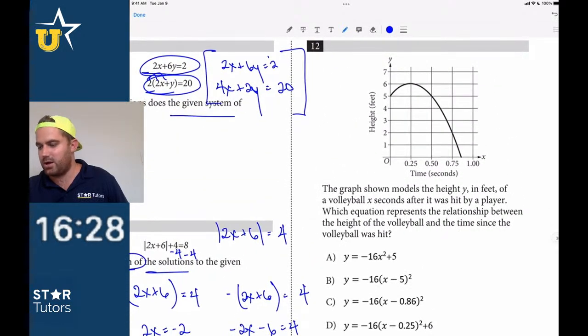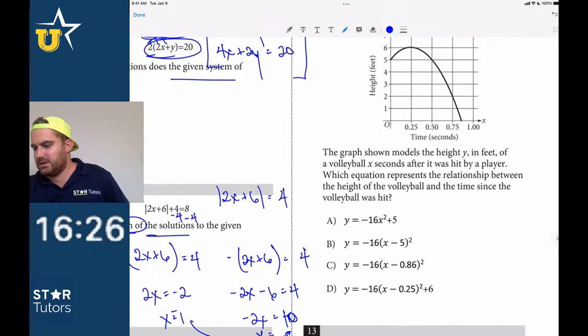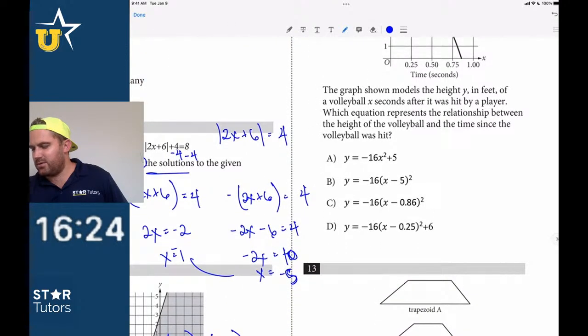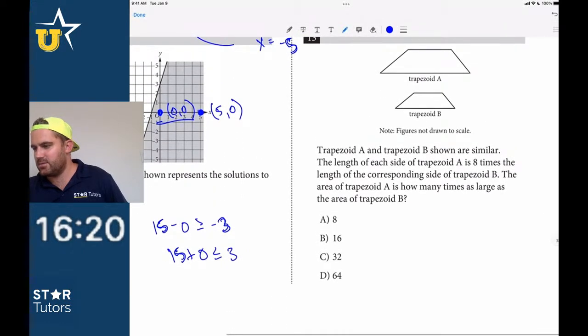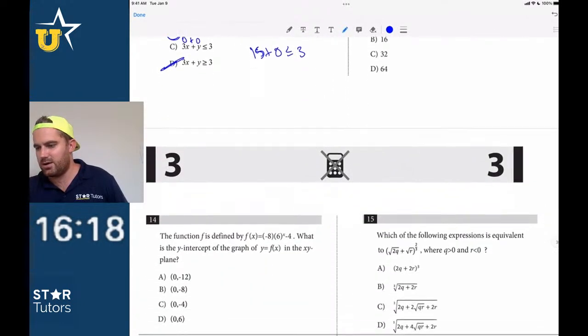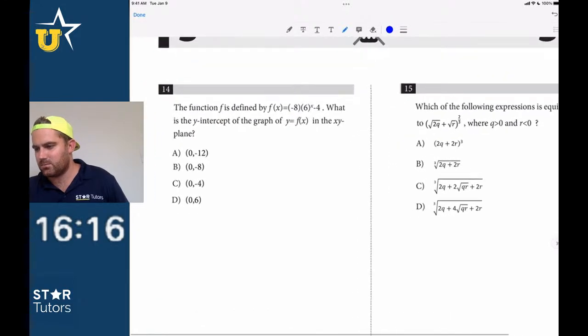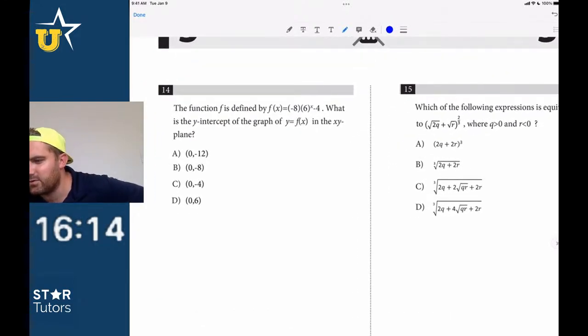I'm going to skip number 12. Let's skip number 12, although I don't think that one is going to be that hard when we get to it. I'm going to skip 12 for right now. 13, I'm going to skip 13 for right now. 14 might be relatively straightforward. Yeah, 14 is really straightforward, right?